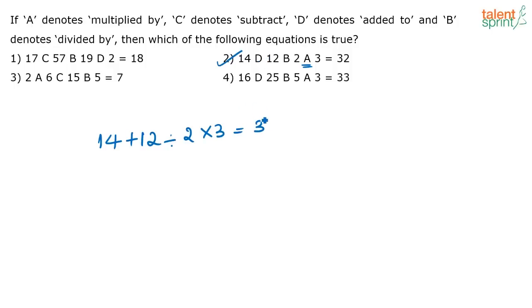Equal to is the same, right? No symbol for equal to is the same. So this is what they have given. So you have 14 plus 12 by 2, that is 6. 6 into 3 is equal to 18. So here you have 14 plus 18, that is equal to 32, which is the correct one. So the correct answer here is option 2.